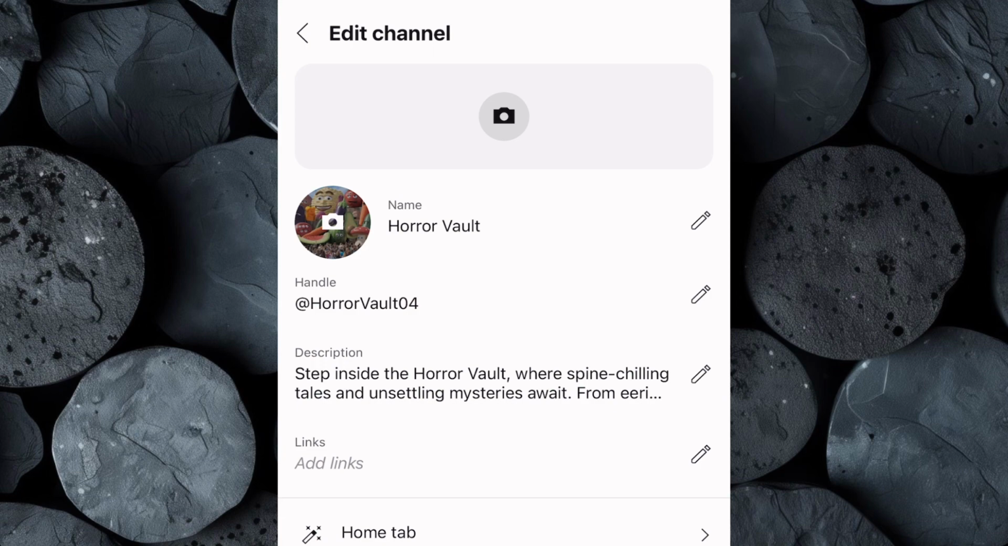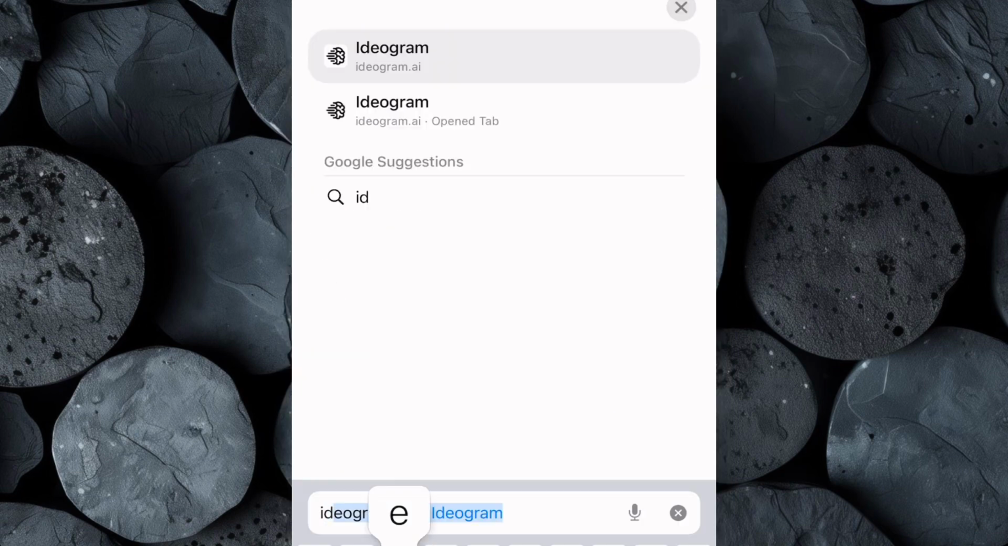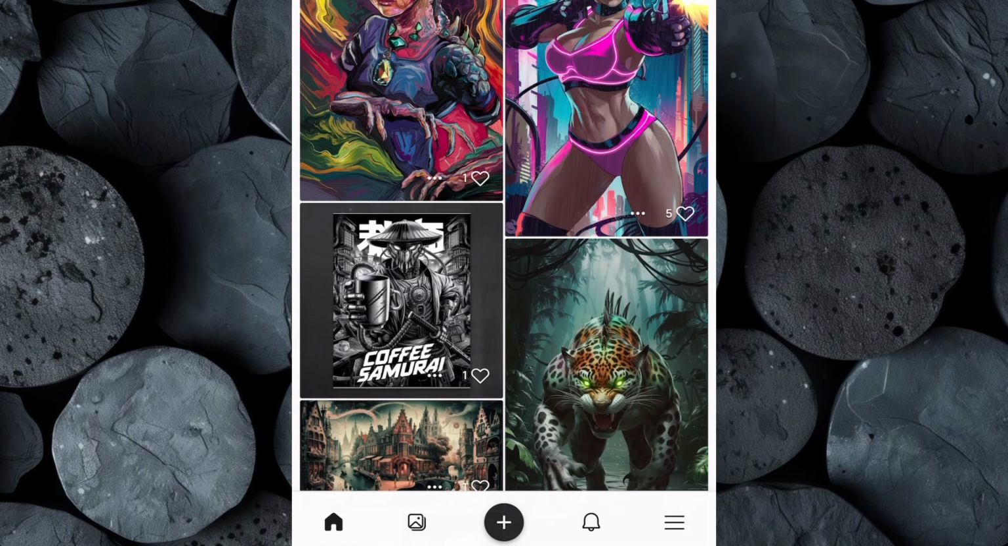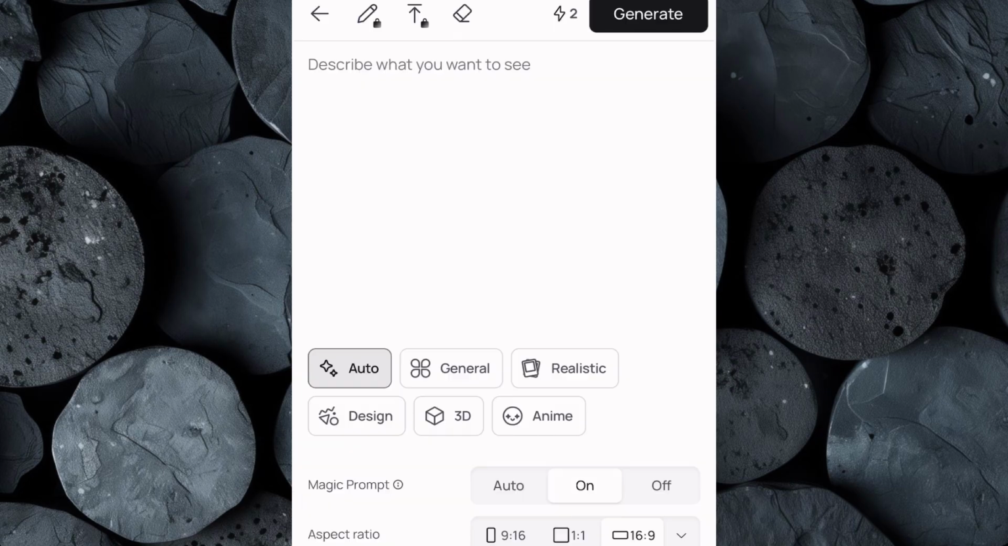With that set up, it's time to create a channel logo. Open your browser and go to ideogram.ai. Click the plus icon to start a new creation. Set the style to realistic and change the aspect ratio to 1:1 for the perfect logo dimensions.